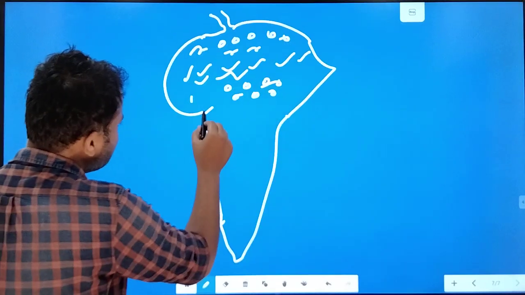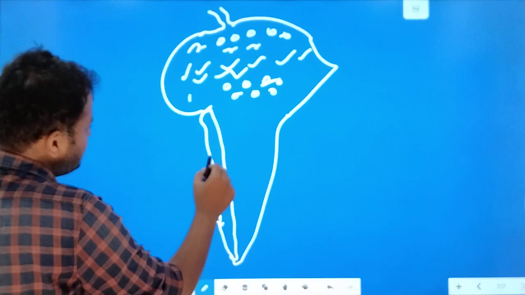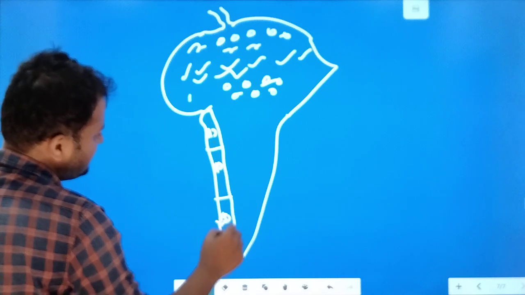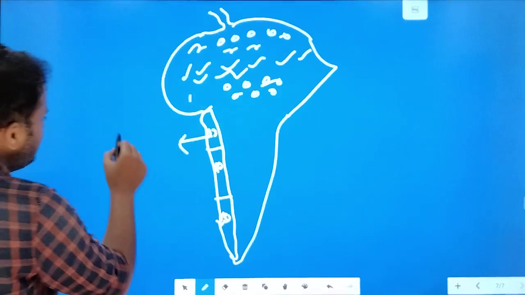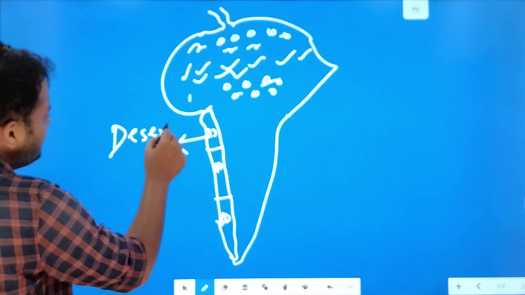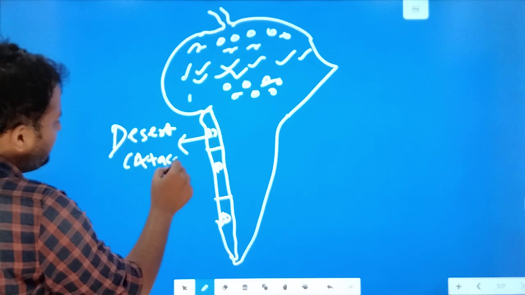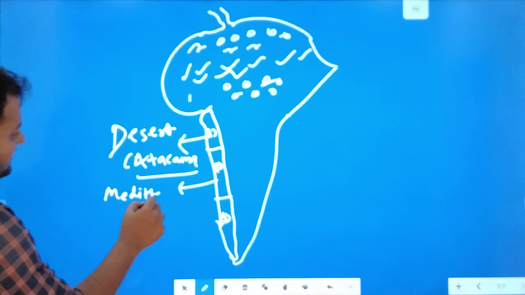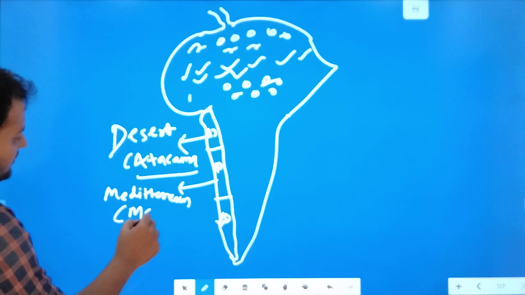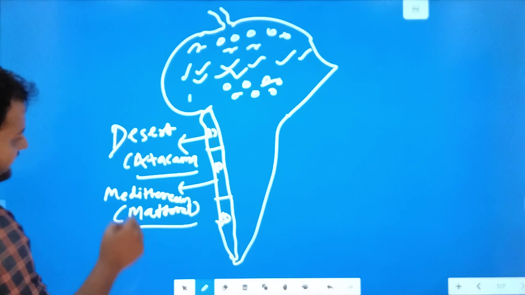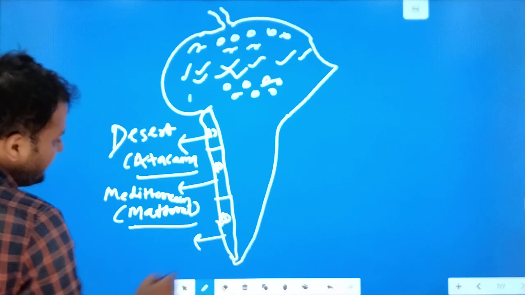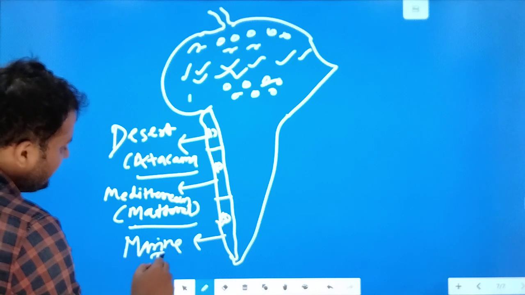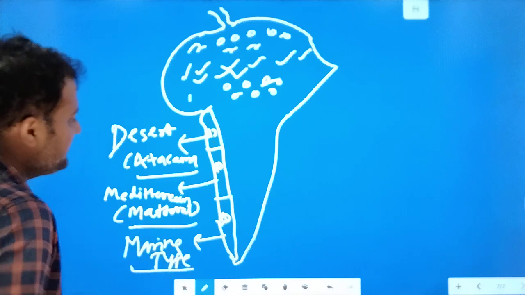Okay, then here in Chile, the climate can be divided into three parts. This is 1, this is 2, and this is 3. Right? So the first one, here is the world's driest desert. Which one is that? Atacama. So desert type of climate. Second, here lies the Mediterranean type of climate, which is also known as littoral. Right? And here the third lies the marine type of climate. Right?